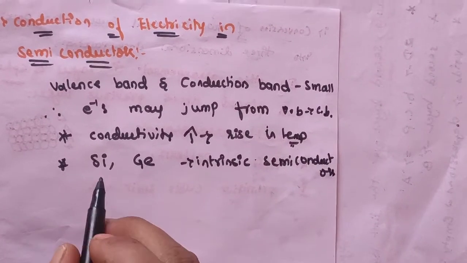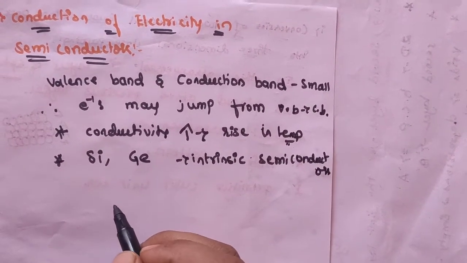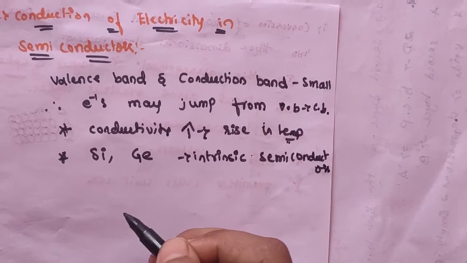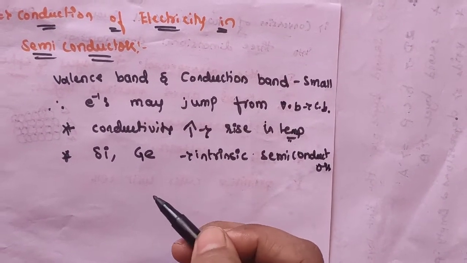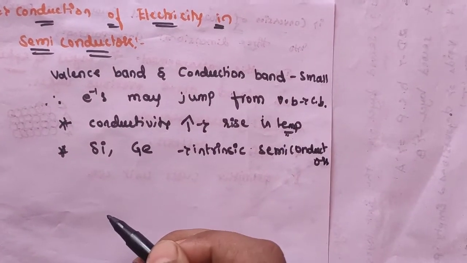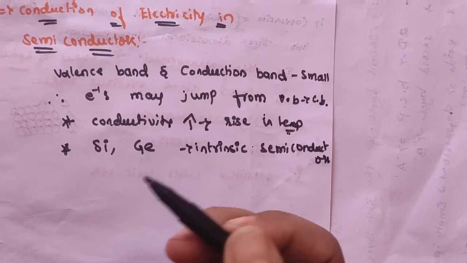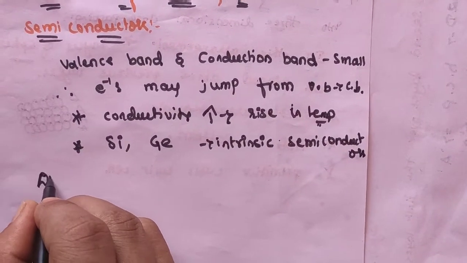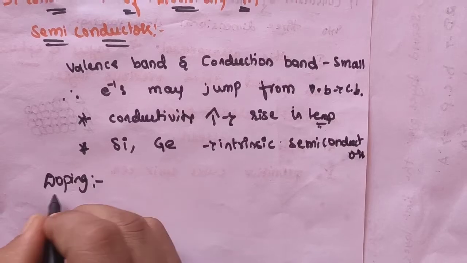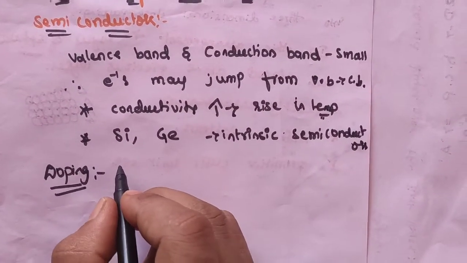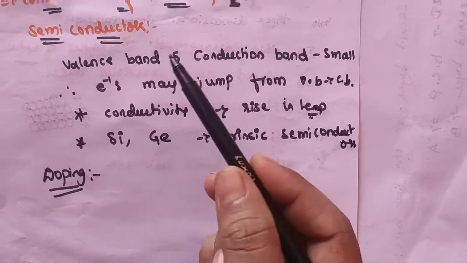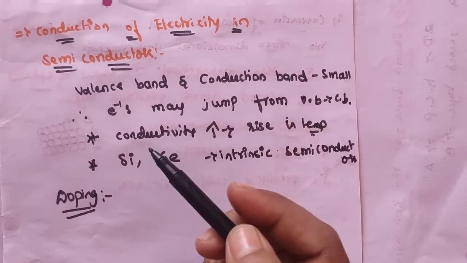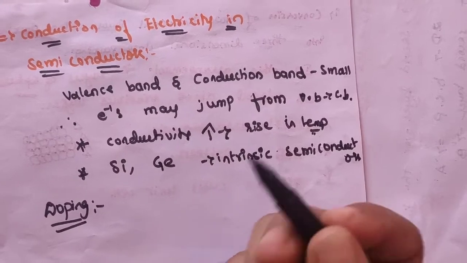Semiconductors means what here? The conductivity of these intrinsic semiconductors is too low to be of practical use. Their conductivity is increased by adding an appropriate amount of suitable impurity. So this process is called doping. You should remember this very important point here. What is doping? Usually semiconductors have a range in between conductors and insulators, so here we increase the conductivity property.